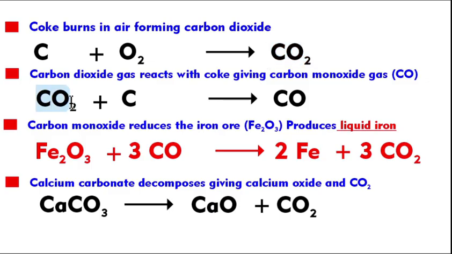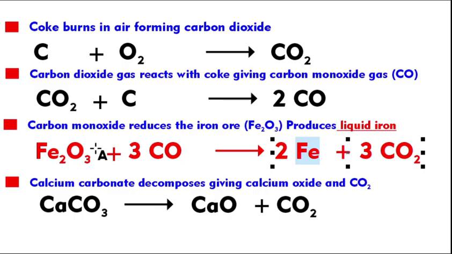So this carbon dioxide further reacts with the coke, the next reaction, and it makes carbon monoxide. මේක හදනවා carbon monoxide. When you balance it, it becomes 2CO. Carbon mono means one oxide. Carbon monoxide. So this carbon monoxide is the reducing agent where it removes this oxygen from this hematite. So you get the pure iron here, only iron here.